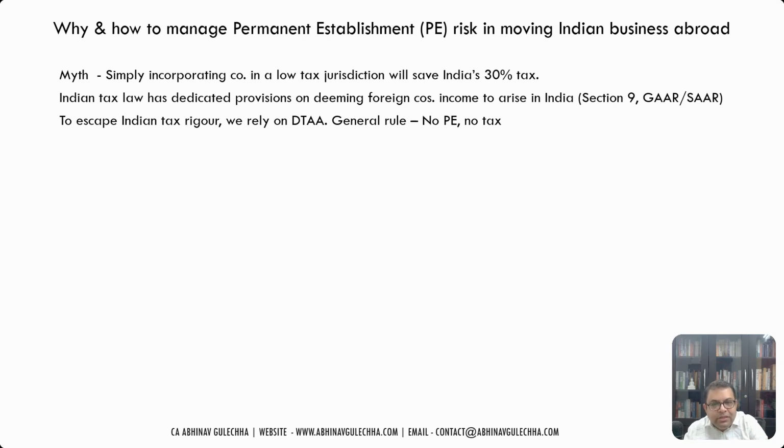In the DTA, generally there is an article with respect to PE, permanent establishment. If the activity does not fall into permanent establishment activity in India, there is no tax. So basically, the general rule is no PE, no tax. So it is very important to see what the language of that DTA says, whether the activities of that enterprise in India fall into the PE. If yes, then there is a risk that the foreign company's profits to the extent of Indian operations will be taxable in India. There are certain detailed rules with respect to attribution of income, which I'll not go into. So we need to ensure there is no PE.